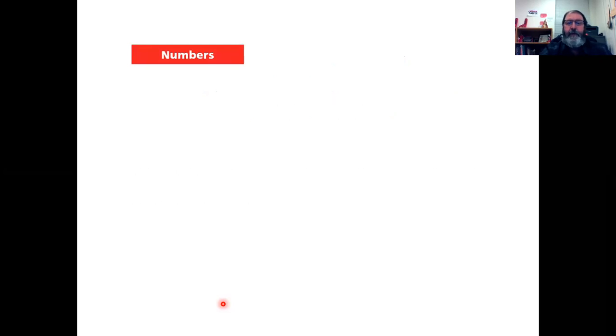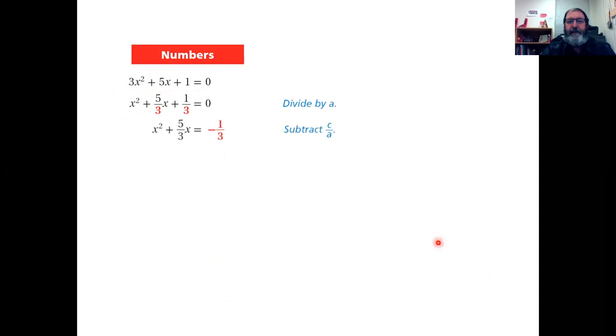So here we go. Let's walk through an equation just real quick using numbers. This is doing the completing the square thing that we learned. I'm going to use those exact same 6 steps that we learned. So I've got the A value, the B value, the C value, set equal to 0. So we're going to do the whole thing of X's on one side, constants on the other. And the A value has to be 1, so I have to divide all the terms through by 3. So now I've divided all the terms by 3.